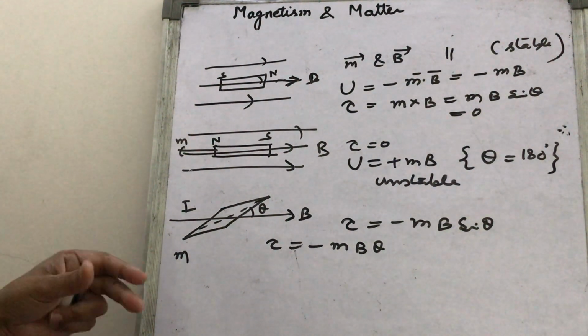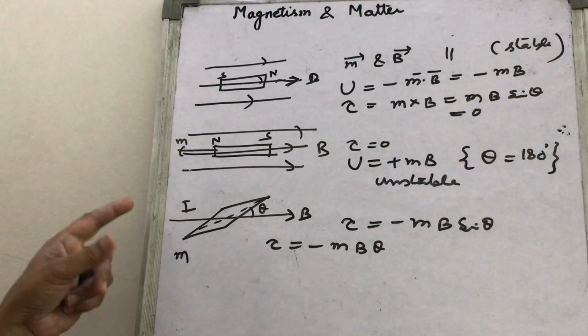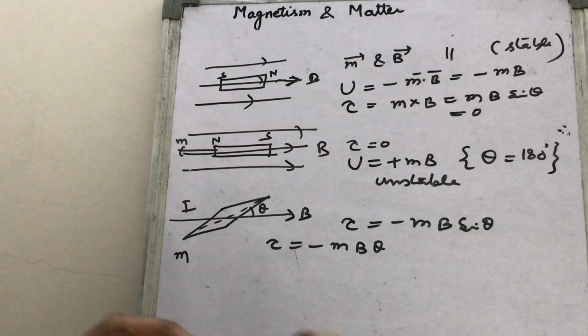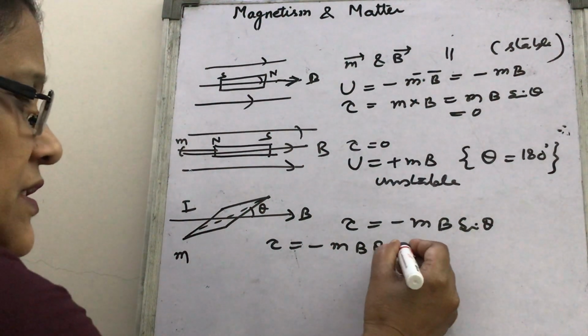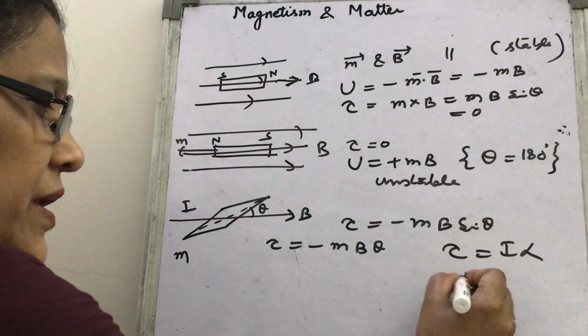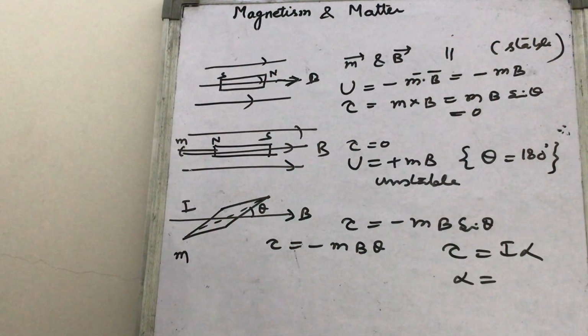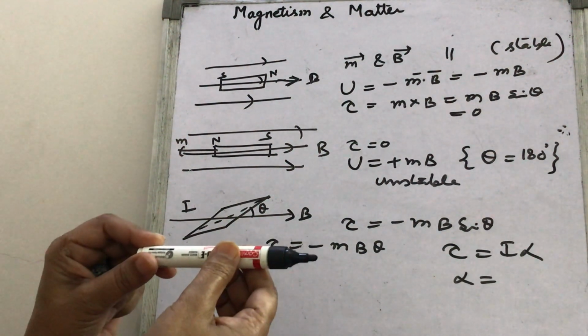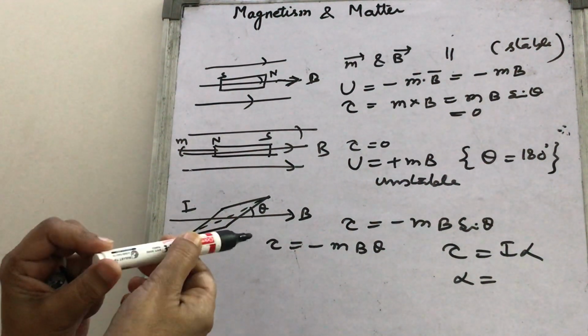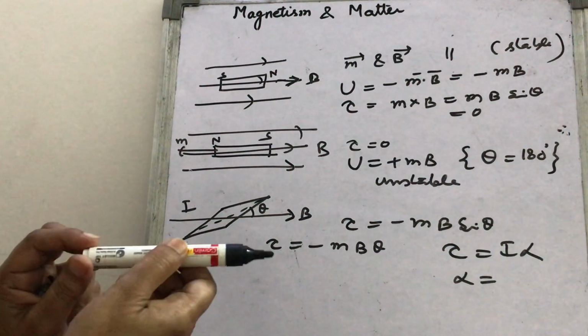Now, since it will oscillate and its moment of inertia is I, another relation you have read in class 11th is that this torque is also written as I alpha, where alpha is the angular acceleration. If it was earlier in this position, now it is displaced by angle theta, so it oscillates like this.